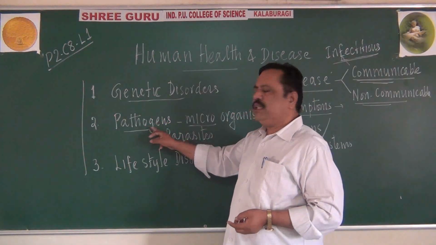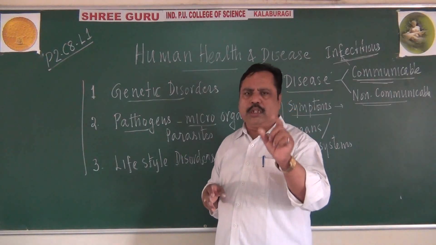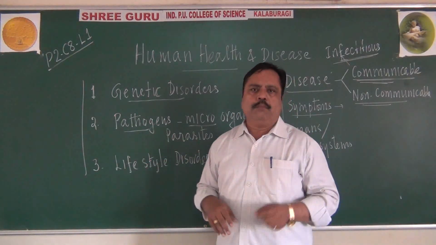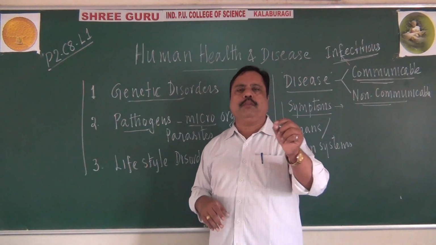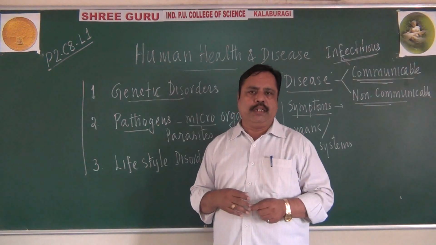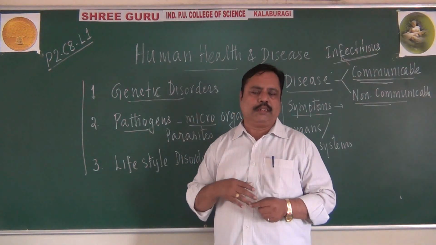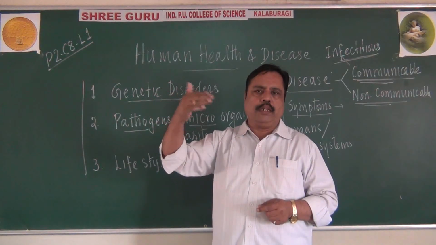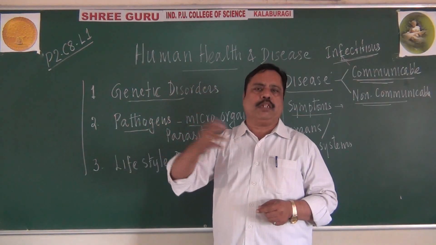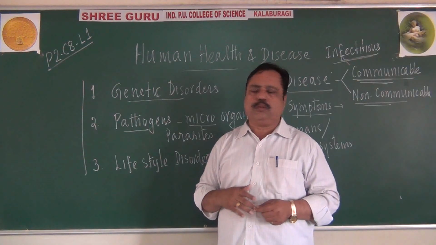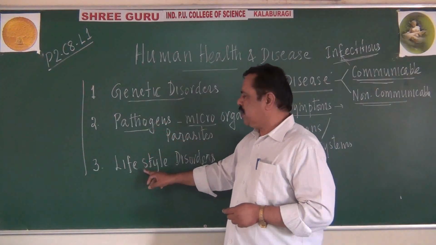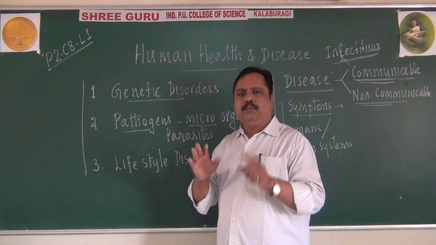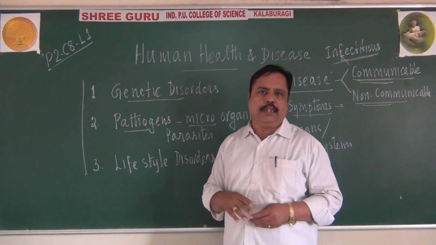But pathogenic disorders, most of them are communicable. Mosquito or plasmodium causes malaria, which is a communicable disease. From person to person, when mosquitoes infect, there will be infection of this disease also. So infectious disorders, most of them are pathogenic in nature.